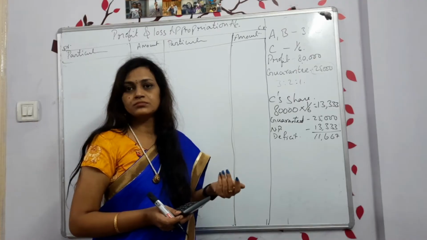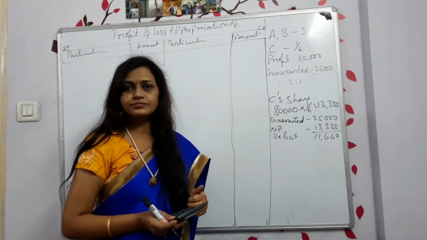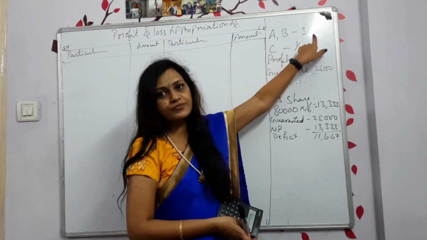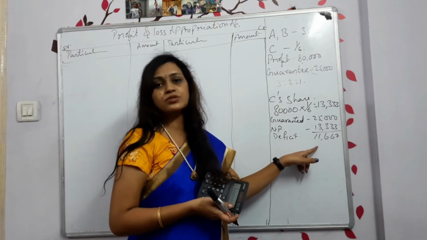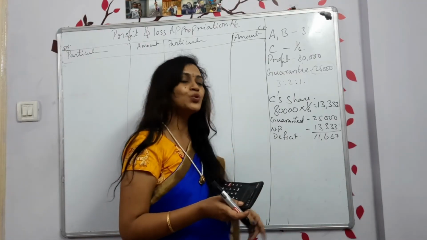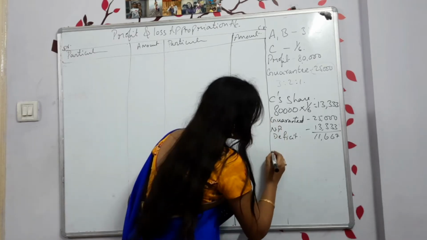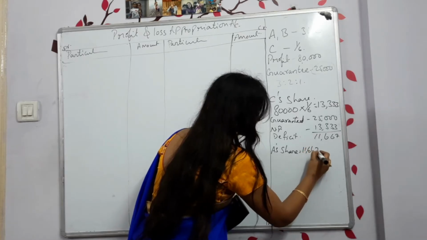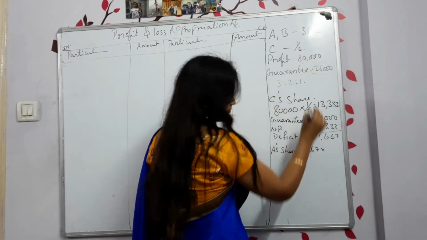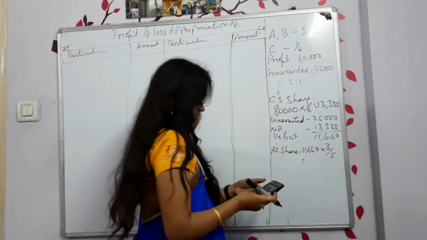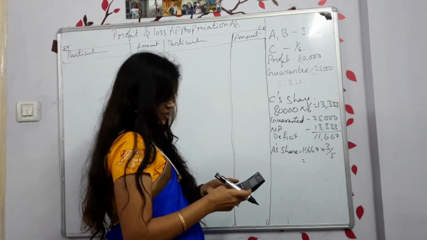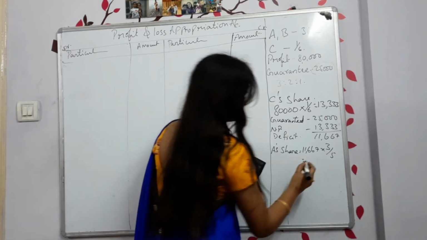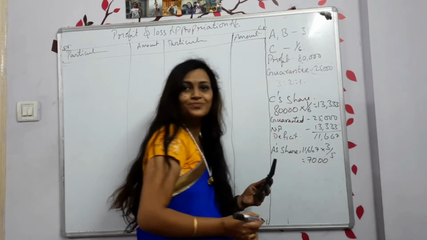So how do they pay? Are they paying equally? No, they can't pay equally. Why? Because already they are sharing everything in the ratio of 3:2. So this one also they have to share in the ratio of 3:2 only. Now A's share: 11,667 into 3 divided by 5, you got 7,000.